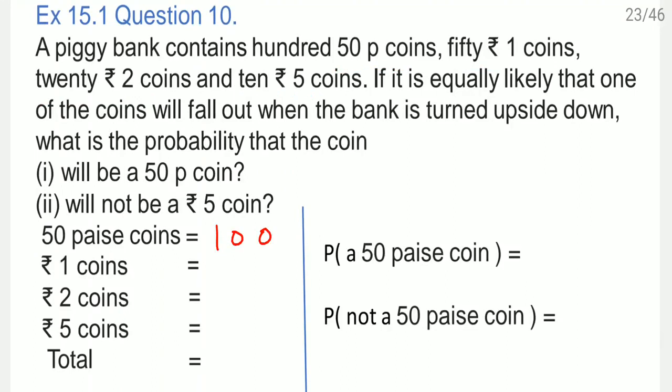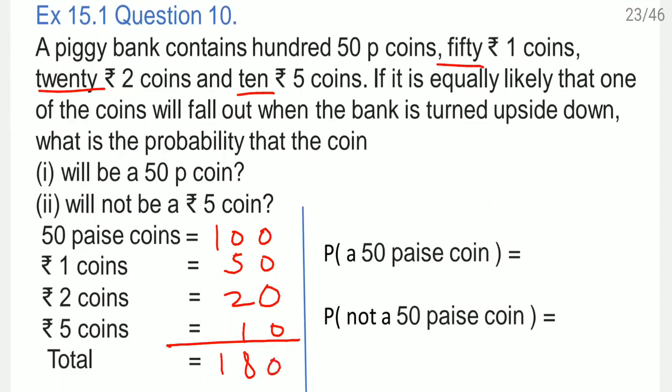So 50 are there. Rupee 1, 50 coins. Rupee 2 coins, 20 are there. Here 20. And rupee 5 coins are 10. So here 10. So total number of coins are 180 coins.